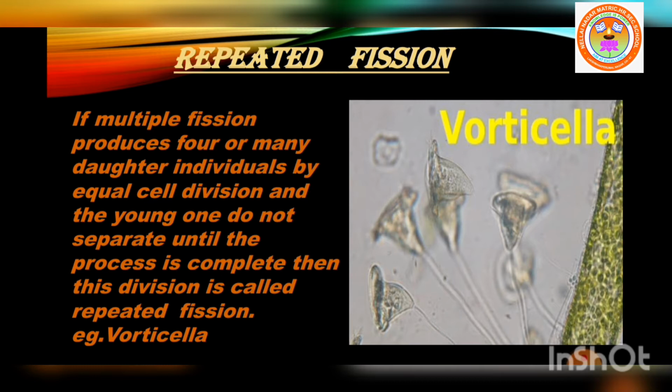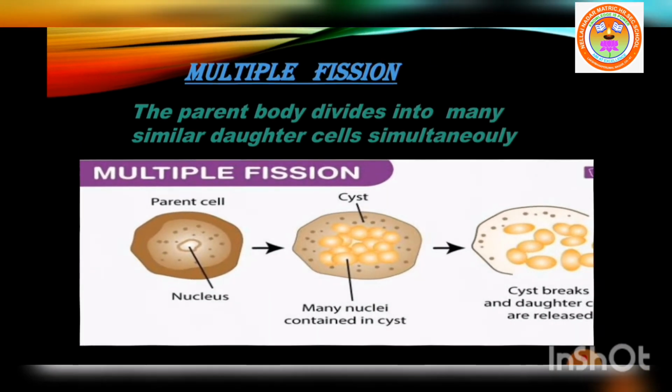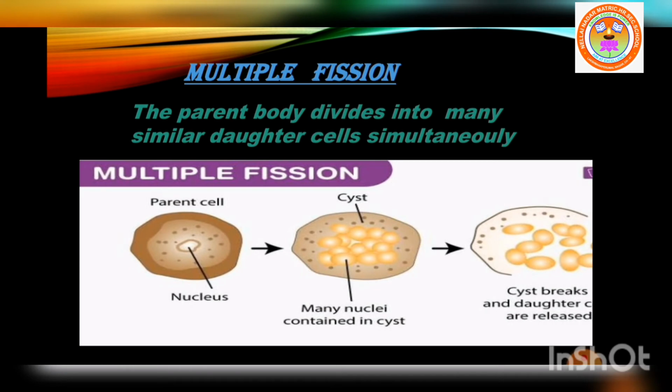In multiple fission, first the nucleus divides repeatedly. See the picture. First the nucleus divides repeatedly without the division of the cytoplasm. So karyokinesis takes place without cytokinesis. Karyokinesis is nuclear division; cytokinesis is division of cytoplasm. So the nucleus divides repeatedly without the division of cytoplasm.